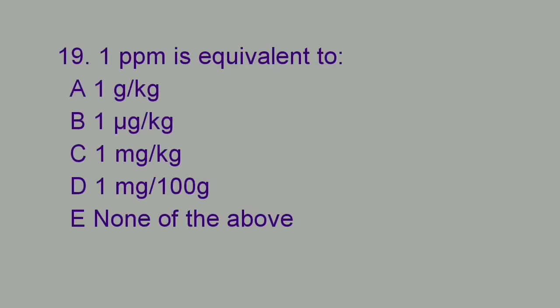Question number 19 is, 1 ppm is equivalent to 1 milligram per kg. Option C is right. 1 ppm is equal to 1 milligram per kg.